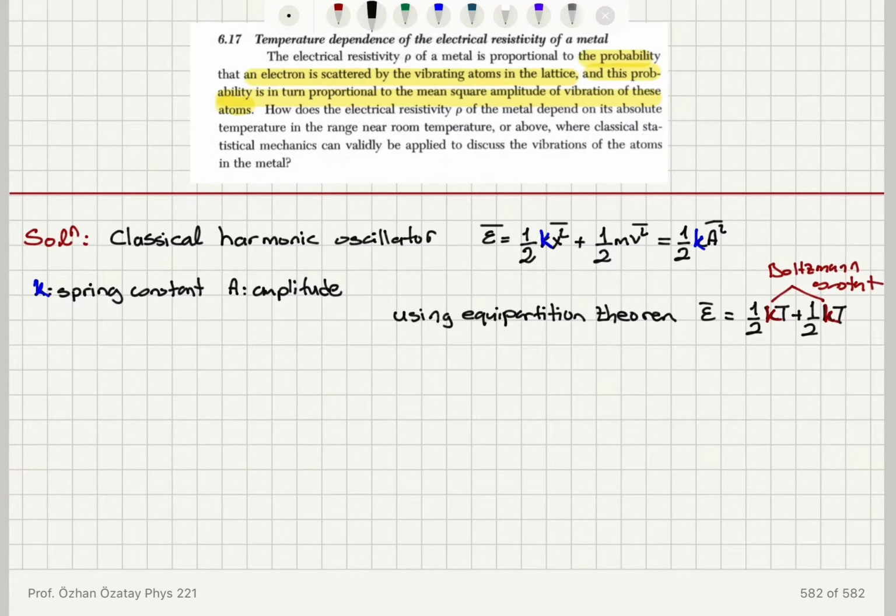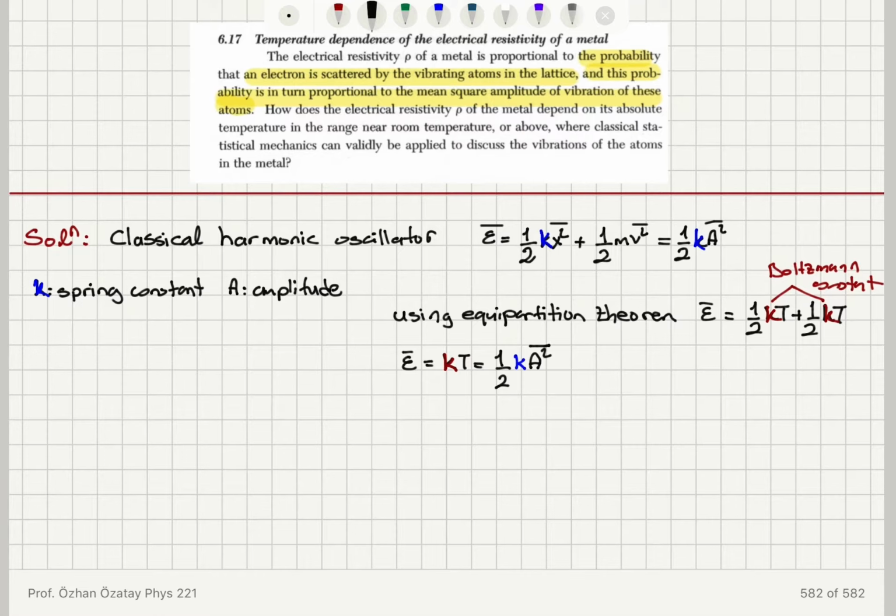Okay, so therefore we find that the mean energy per oscillator will be equal to kT, where this k is our Boltzmann constant, which is the mean value of 1/2 k, the spring constant, times amplitude squared.